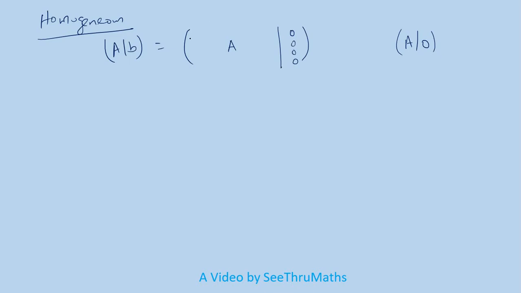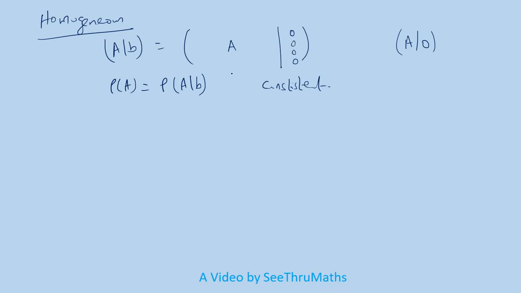In this one, the rank of A, the same rank we will get when we include the column vector 0 also. That means if I include the column vector here and I find the determinant value, I will get 0. The value does not change. So whenever I get the rank of A, I get the same value always for rank of the augmented matrix AB also. In case of homogeneous system, this is always same. So whenever rank of A and rank of augmented matrix both are same, definitely the system is consistent.